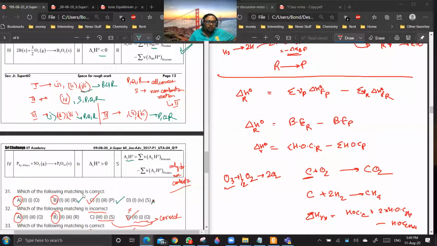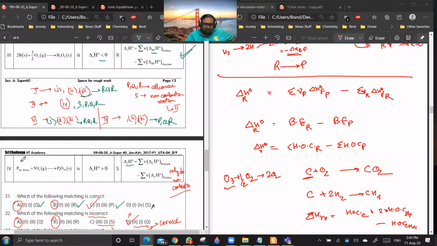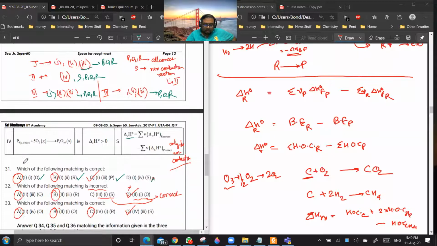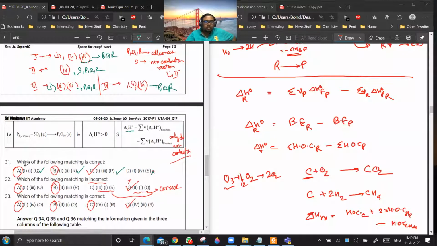So B should also be a correct one. And 1, Q is also correct. So A, B, C.